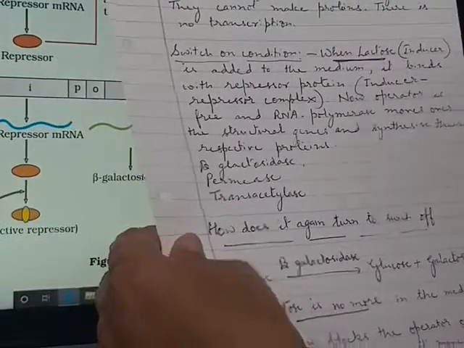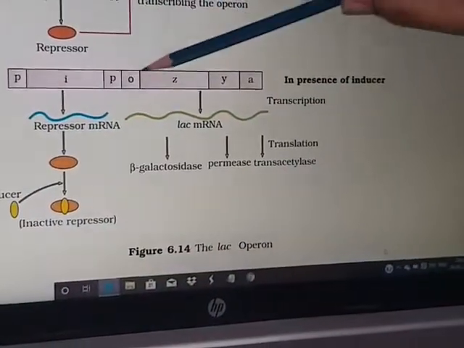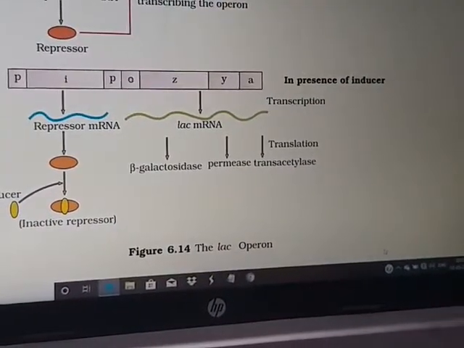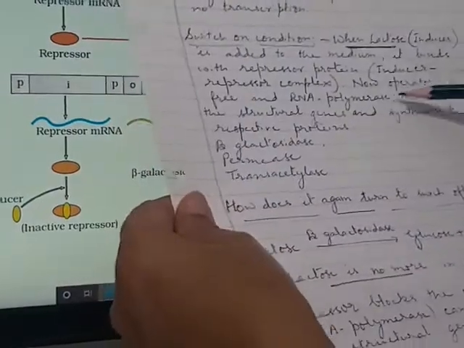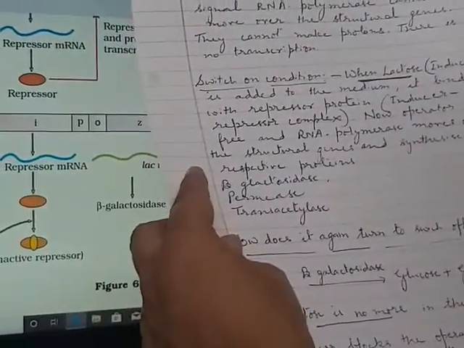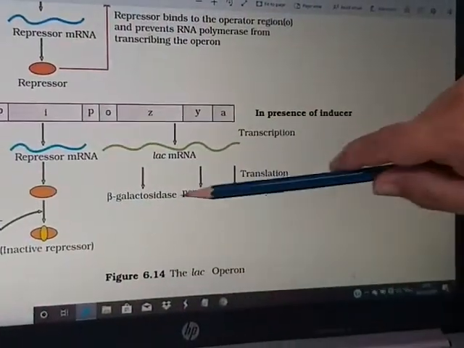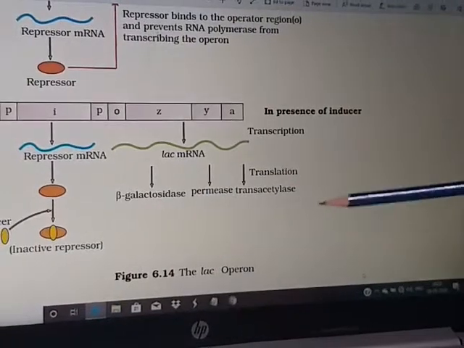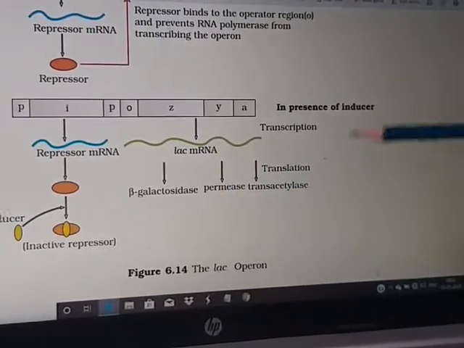Now the operator is free. RNA polymerase moves over the structural genes and synthesizes their respective proteins. The proteins are, we know, beta galactosidase, permease, trans-acetylase, and this is the on condition.